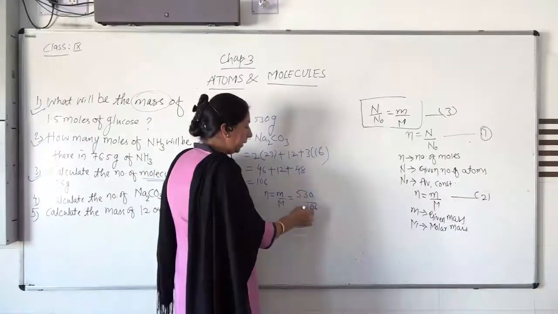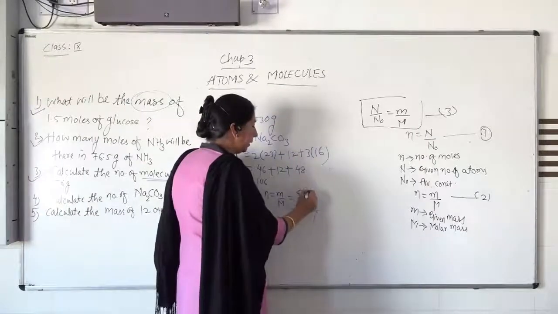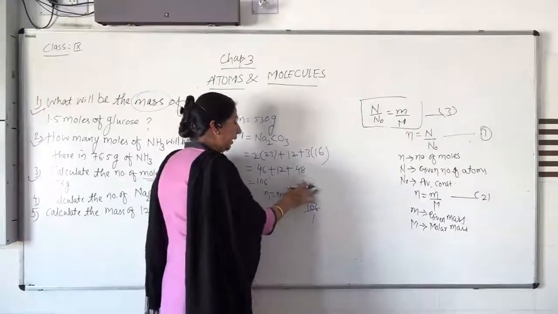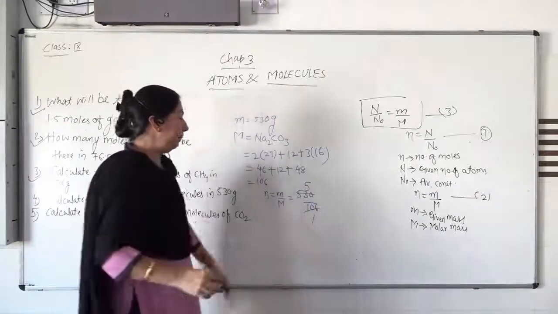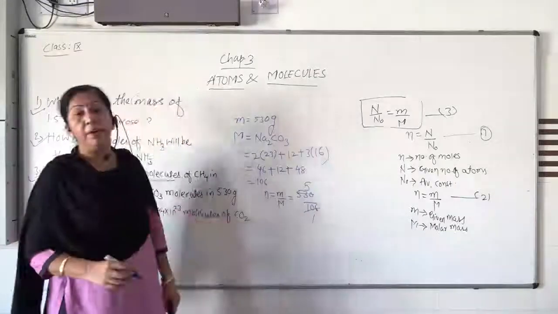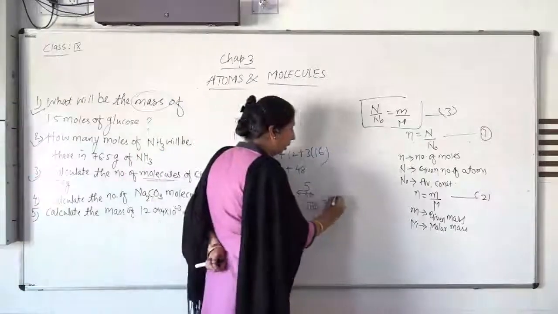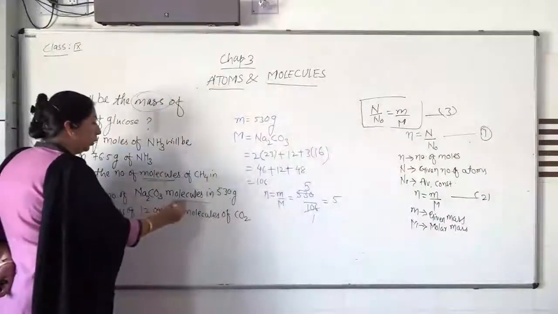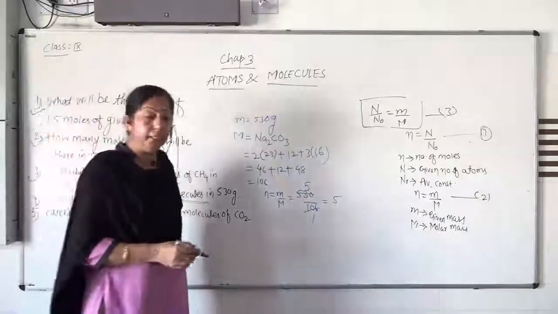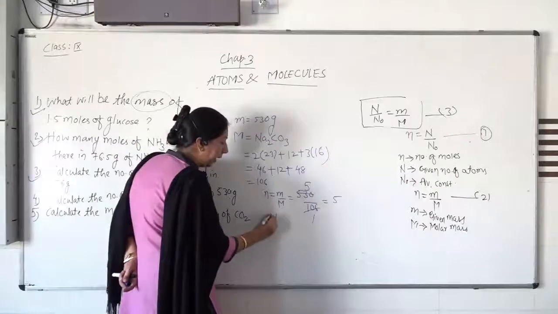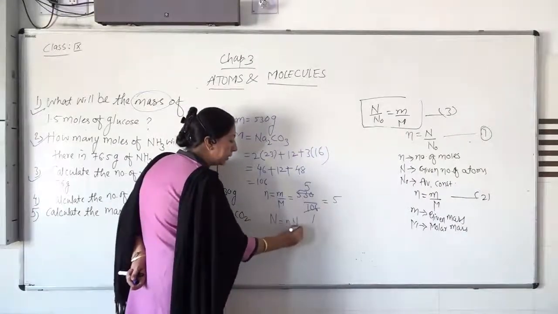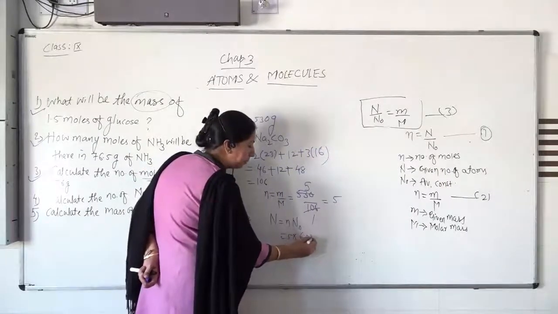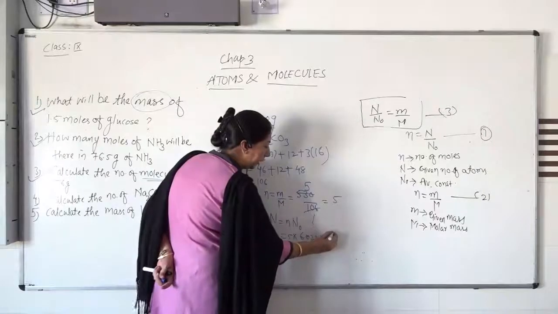So let us reduce this quantity. If you multiply 106 with 5, you will get 530. That means the number of moles is 5. You have to find out the number of molecules present in that 530 grams. So number of molecules, N, you have to find. So N is equal to 5 multiplied by the Avogadro number, 6.022 into 10 raised to 23.